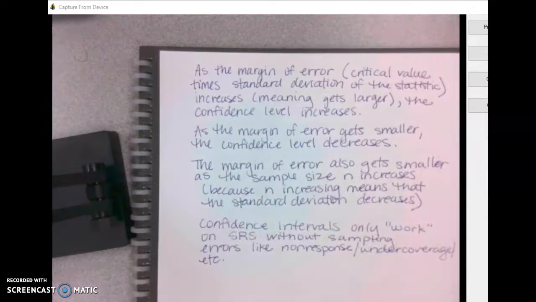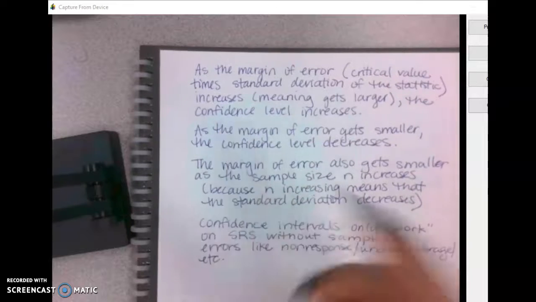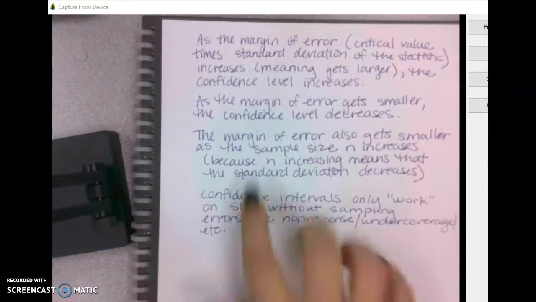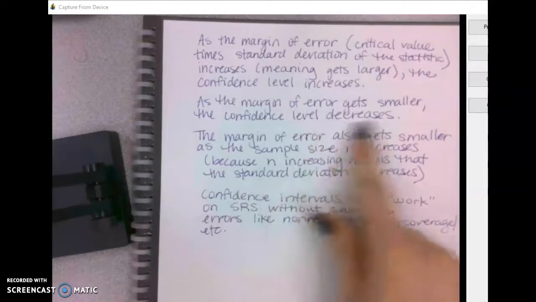Now, if you want to say I'm 5% sure that between 46.1 and 46.2% of all people voted for this person, well, that's going to be much smaller because as you're looking at a smaller range, you have less confidence that you're going to hit all the possible things. Alright, so as the margin of error gets smaller, the confidence level decreases.